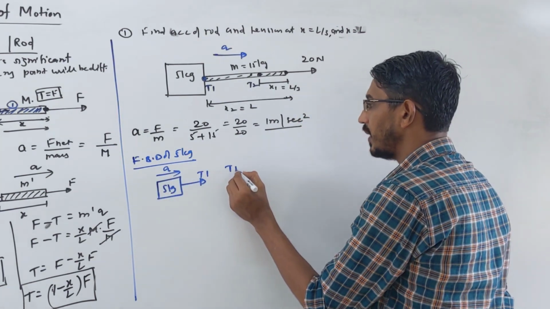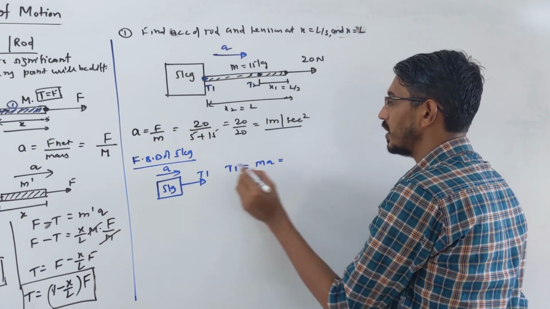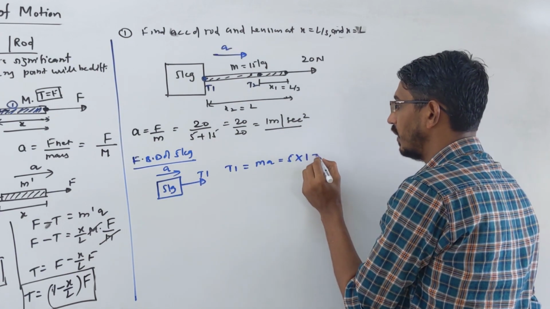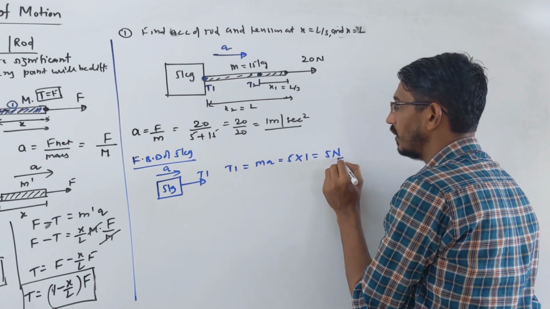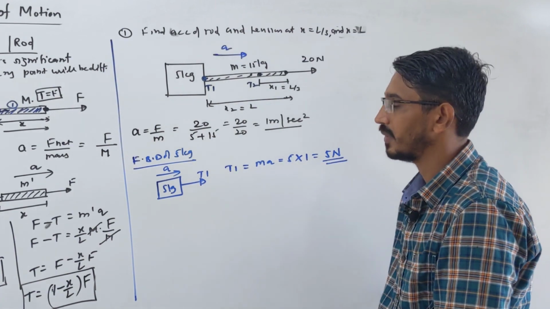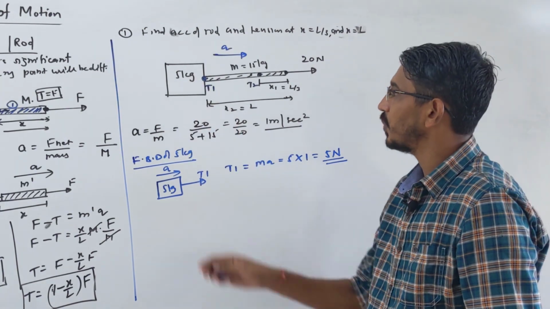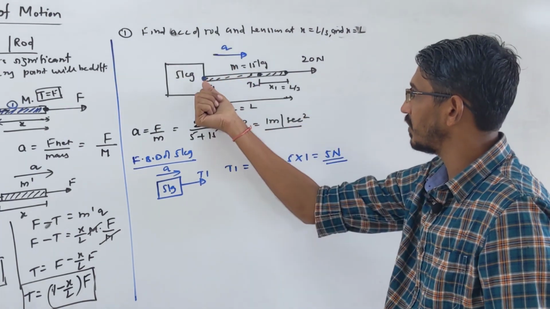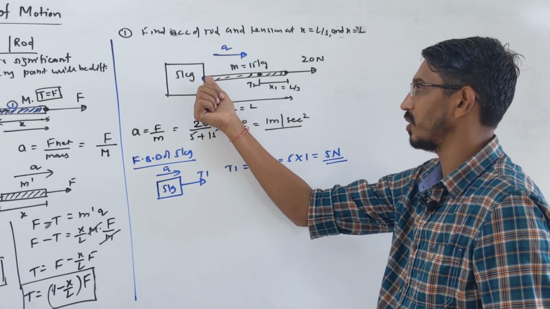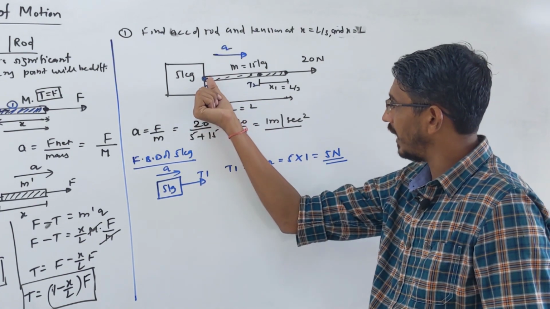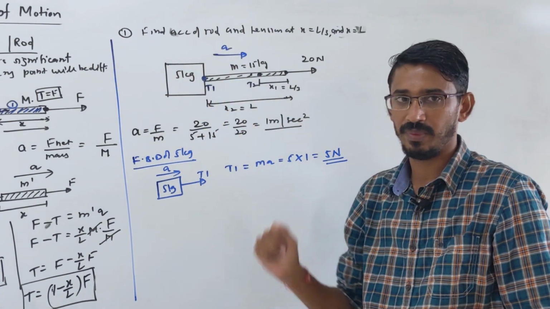So T1 is simply equal to MA. Here M is 5 kg, and the acceleration you found is 1. So it is simply 5 Newton. Correct? That's the tension at this end point. Suppose this block was not there, then it becomes 0 here. If only the rod is there, it is 0, but because the block is there, there is some mass behind this point, so tension will be there.